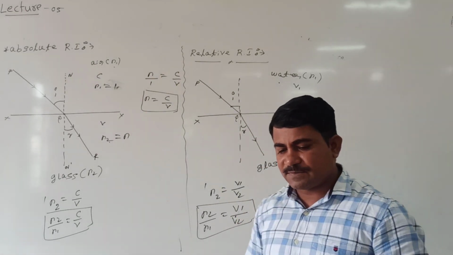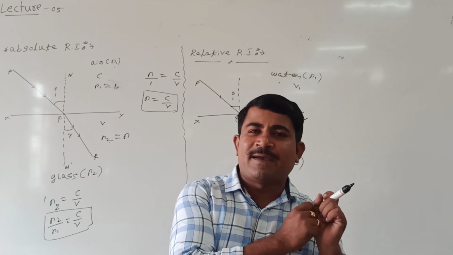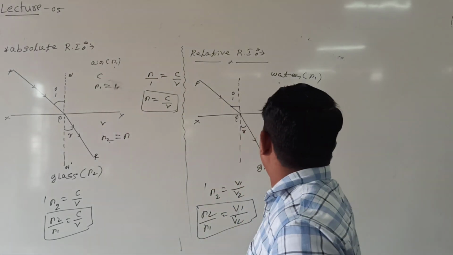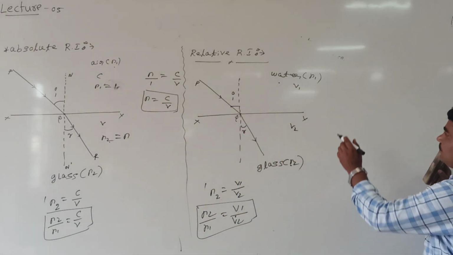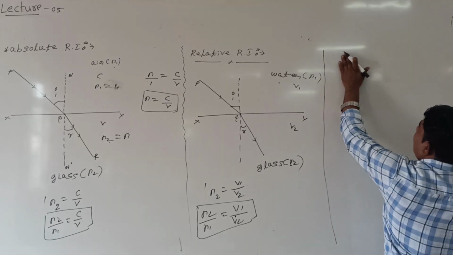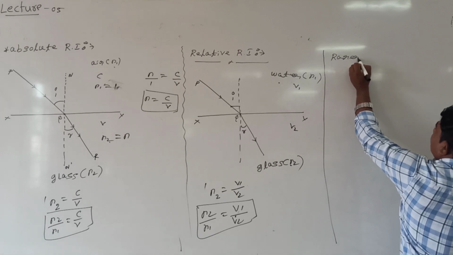Then after this, you will see two media, one we are calling the rarer medium and the second the denser medium, which we will see. After this, let us define two more terms. First, the rarer medium.